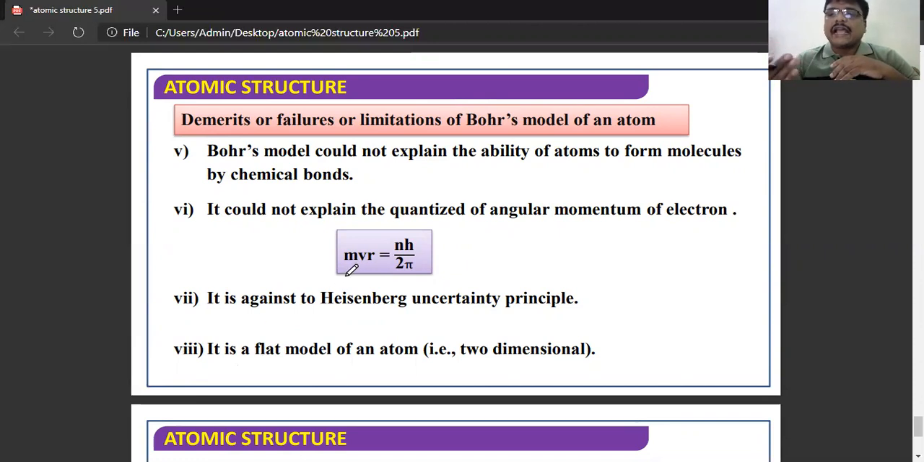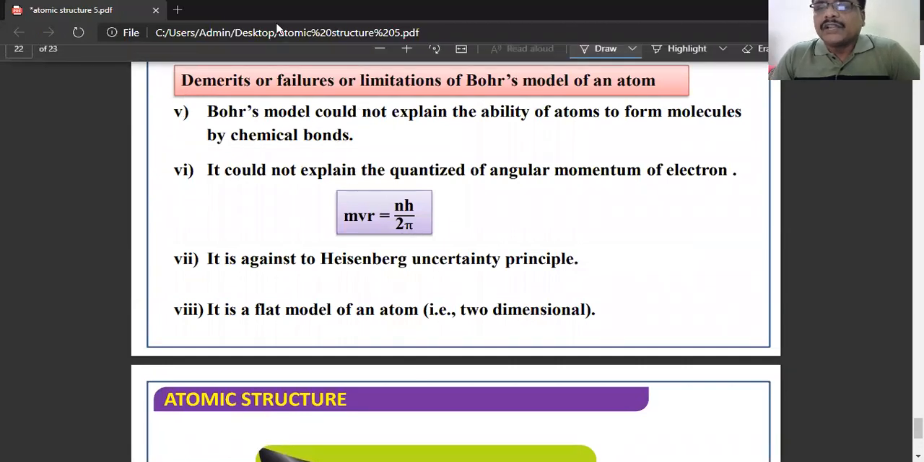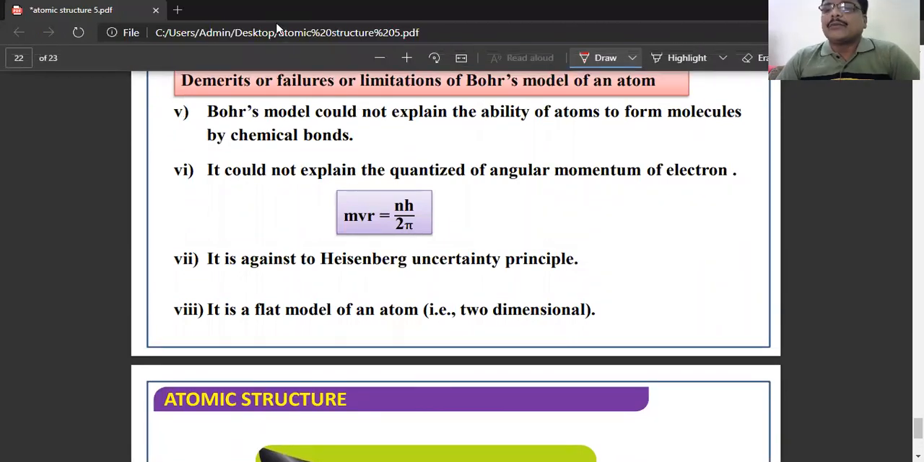That he could not explain. Bohr's atomic model could not explain the formation of chemical bonds, and it could not explain the quantization. How mvr is equal to nh by 2 pi is also not clearly explained, and this is against Heisenberg's uncertainty principle. So it is a flat model. All these are demerits of Bohr's atomic model. In the next class we'll discuss the hydrogen.